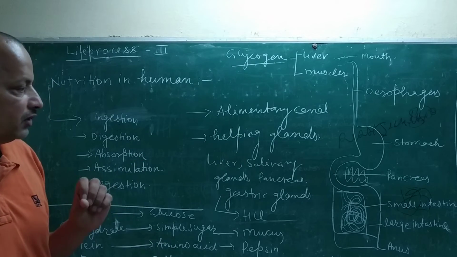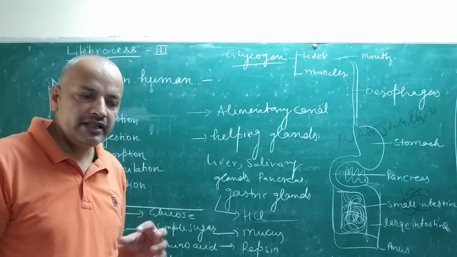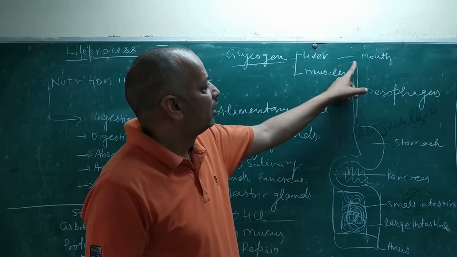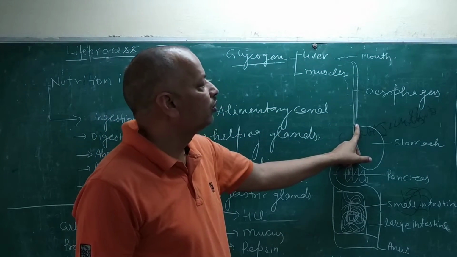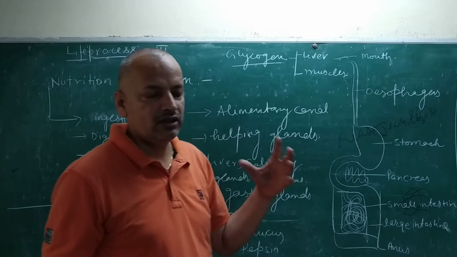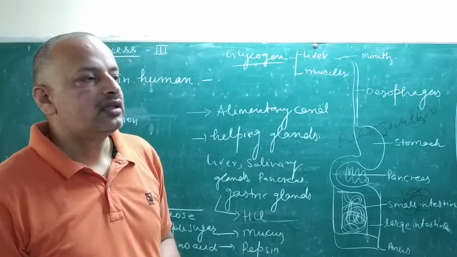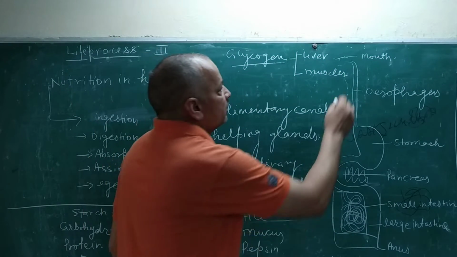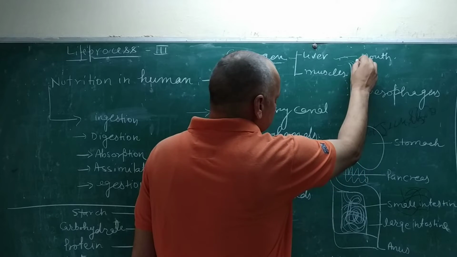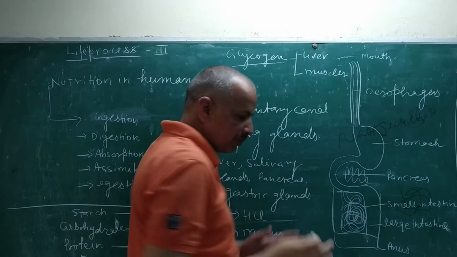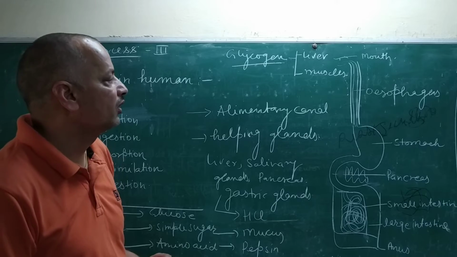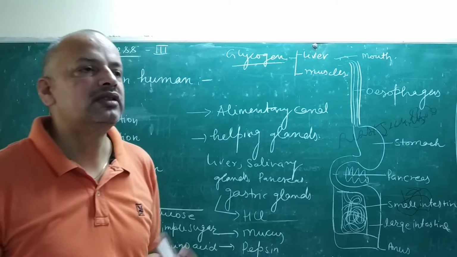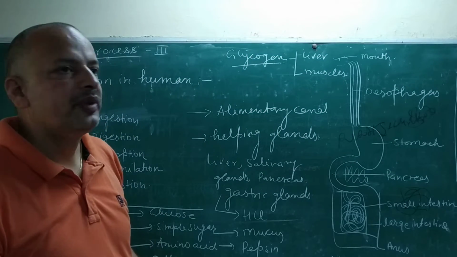After being partially digested inside the mouth, food is transferred into the stomach through the esophagus. The esophagus is a long tube that connects the mouth to the stomach, and its wall is muscular. The muscular wall squeezes the food item and produces movements called peristalsis.